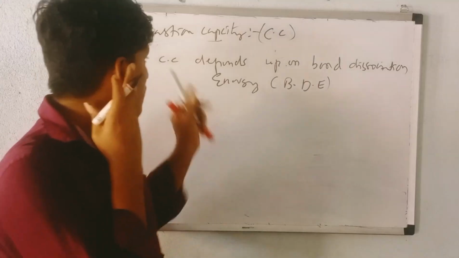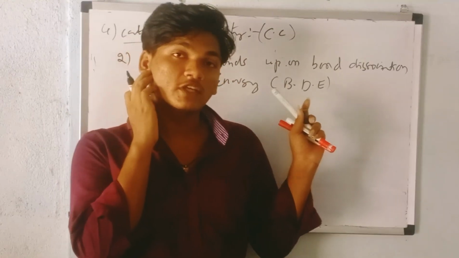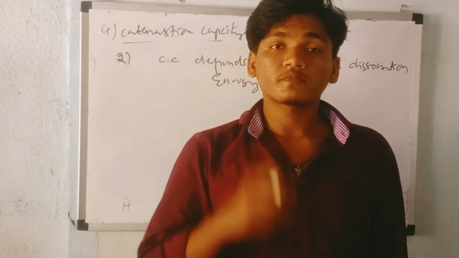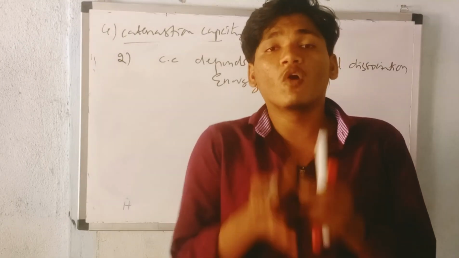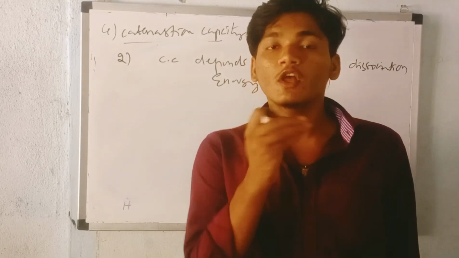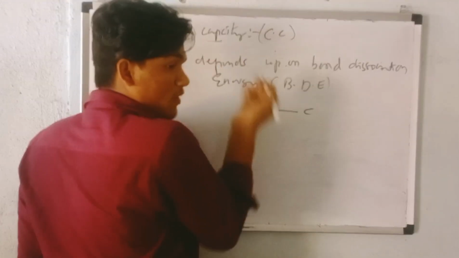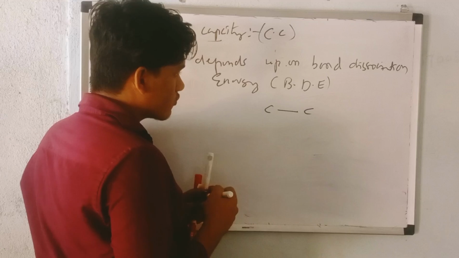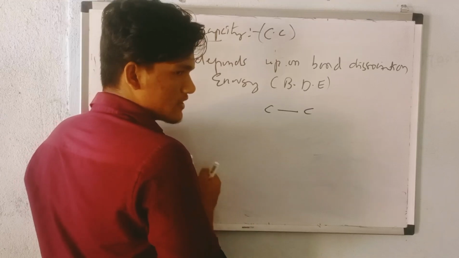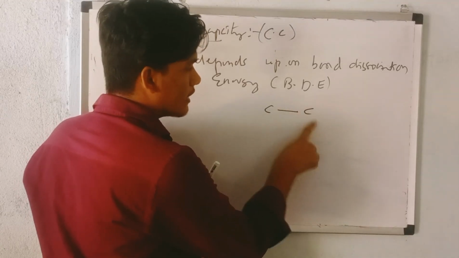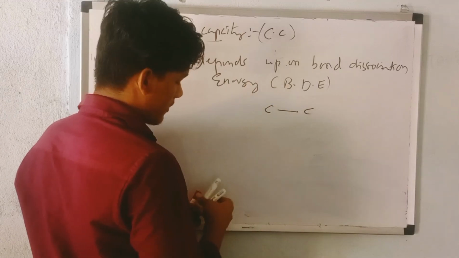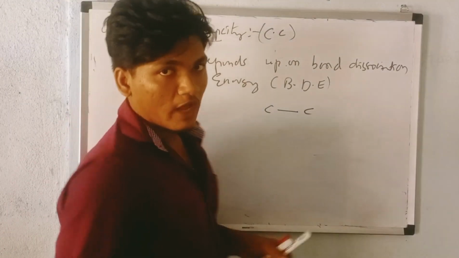So catenation capacity depends upon bond dissociation energy. What is meant by bond dissociation energy? Bond dissociation energy is nothing but, if you have a carbon and the carbon forms a bond with another carbon, this is called a bond between two carbons. Here one carbon is there, here one carbon is there, and between these two carbons one bond is formed. So I want to break this bond between these two carbons.